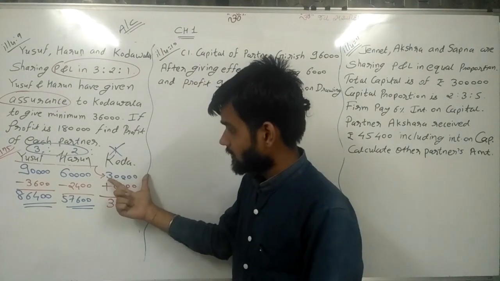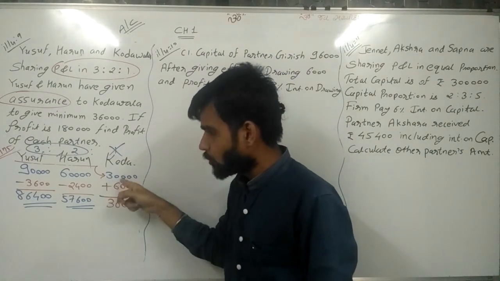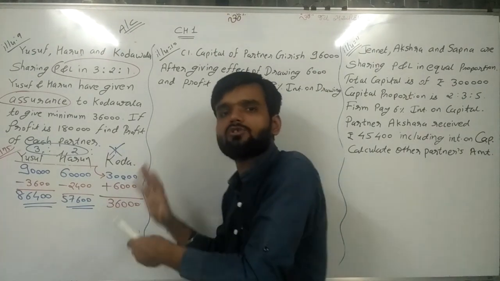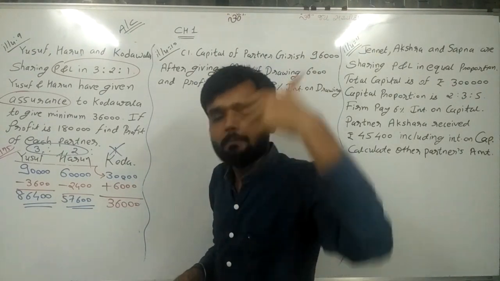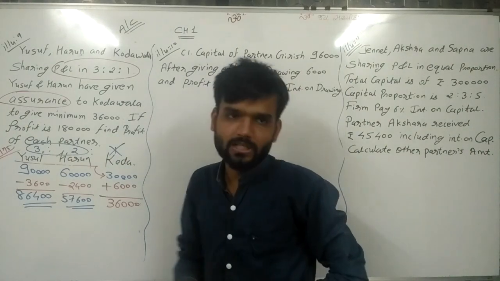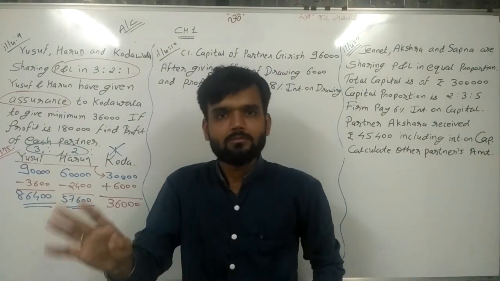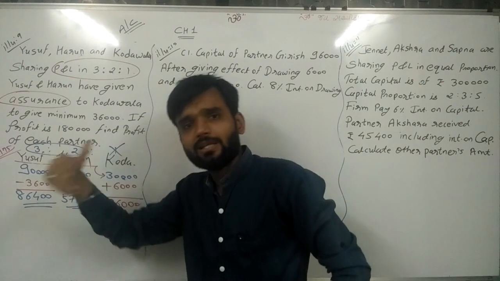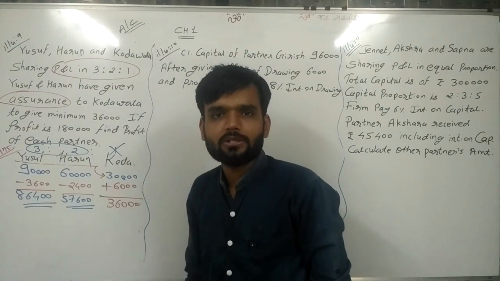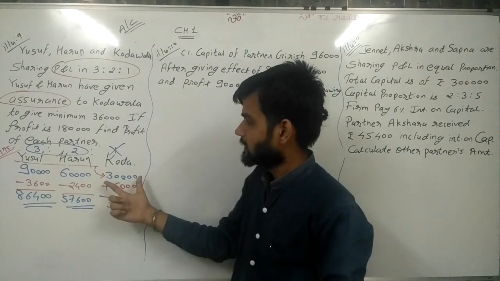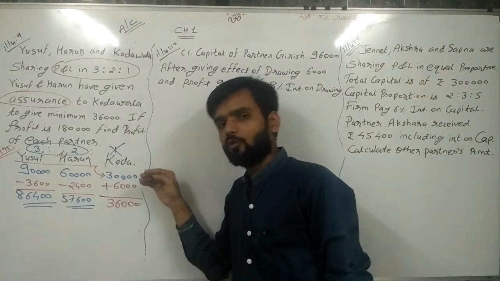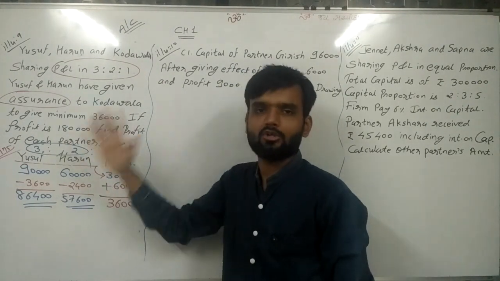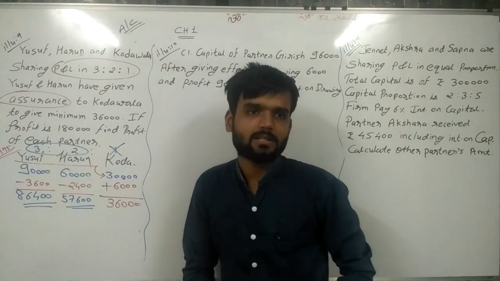If here the answer for Kodawala is 40,000, then give the full amount 40,000 to Kodawala, because the minimum 30,000 is the limit, maximum unlimited. Whatever amount he receives, he has the right to receive it. But the minimum amount is 36,000. So if your answer is more than 36,000, then the full amount is given to that partner.